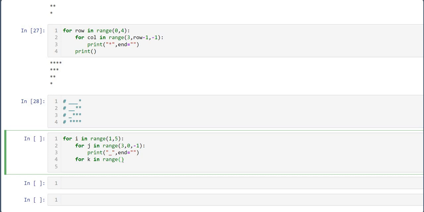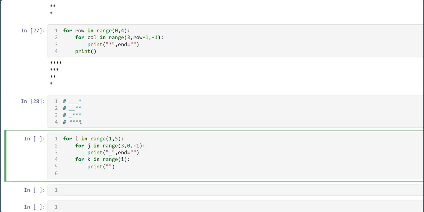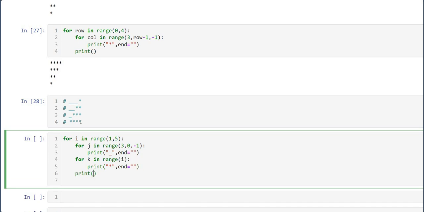So can you see the pattern? When my i is equal to 1, star is equal to 1. When my i is equal to 2, star is equal to 2. So I can say for k in range i. Suppose my range is 1, 1 star; my range is 2, 1 2, 2 stars; my range is 3, 1 2 3, 3 stars; my range is 4, 1 2 3 4, 4 stars. Okay, I can say print star, comma, end is equal to this one, and as usual our print.